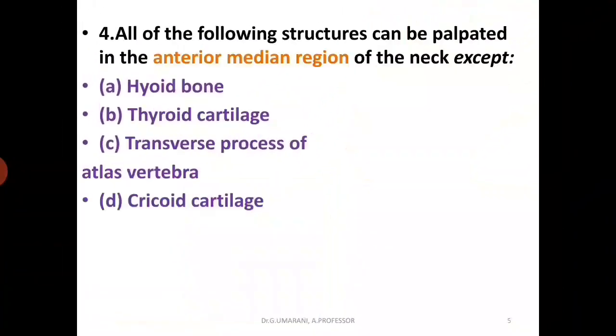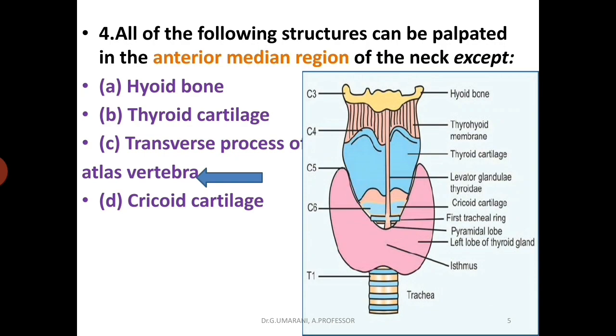The fourth question: all of the following structures can be palpated in the anterior median region of the neck except? Options are hyoid bone, thyroid cartilage, transverse process of atlas vertebra and cricoid cartilage. The answer is transverse process of atlas vertebra. We'll see the structures in the anterior median region. Here the hyoid bone is located, the blue one is the thyroid cartilage, and below the thyroid cartilage you have the cricoid cartilage. The transverse process of the atlas is located in the posterior median region.